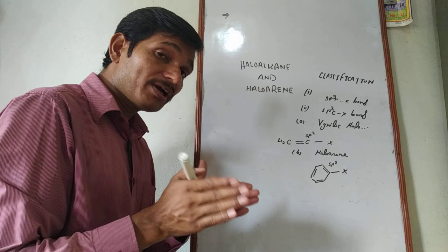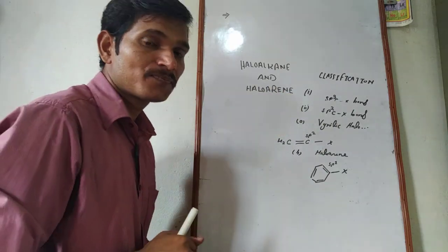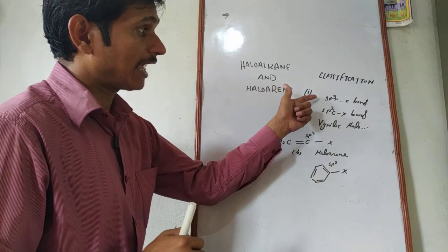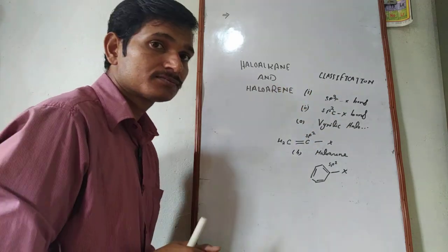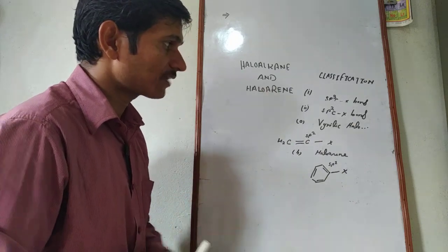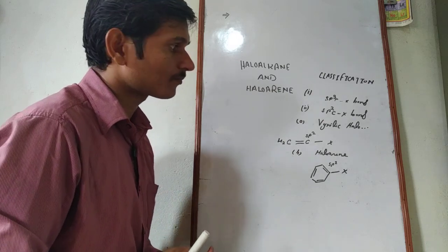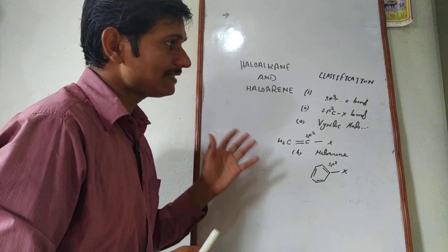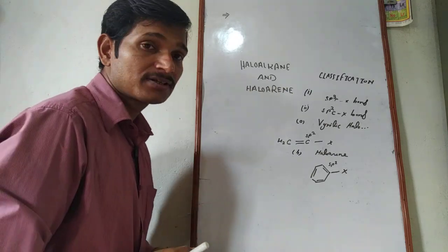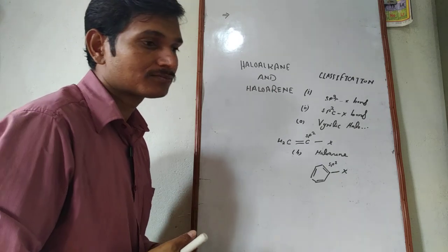Monohaloalkane and monohaloarenes may be further divided on the basis of these two bonds. If there is an sp3 carbon-X bond, we get one category, and if there is an sp2 carbon-X bond, we find another category. And this is all about the introduction and classification of haloalkane and haloarene.